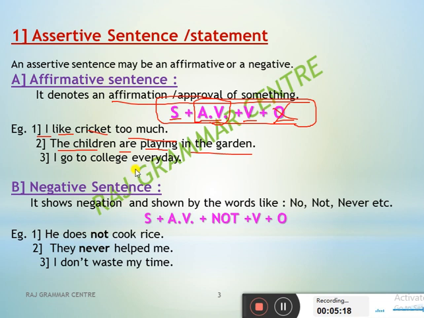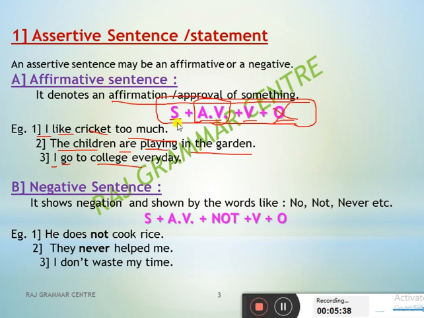I go to college every day. I go to college. I is the subject, go is the verb, and college is the object. In a negative sentence, whenever we talk about positive and negative, or affirmative and negative sentences, what is the main difference here?